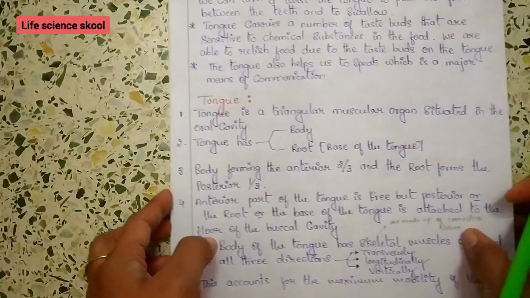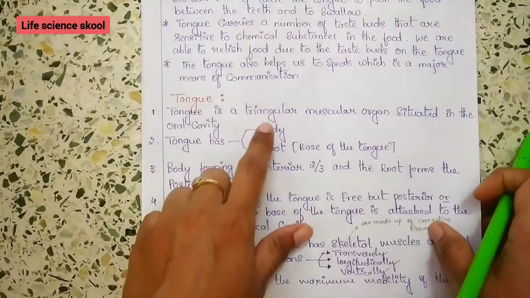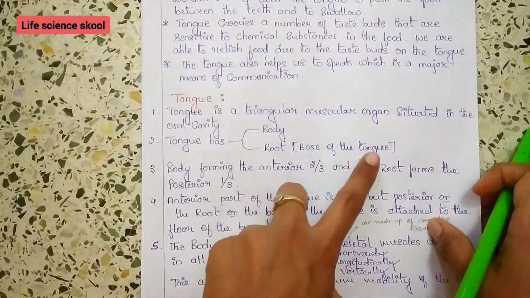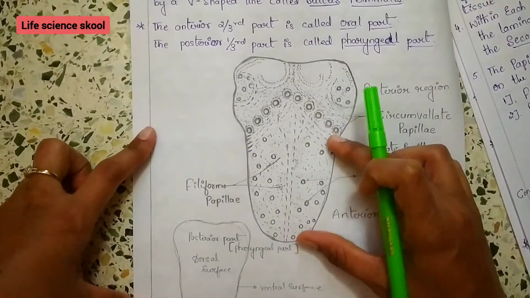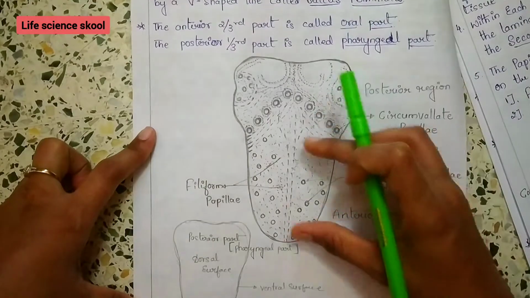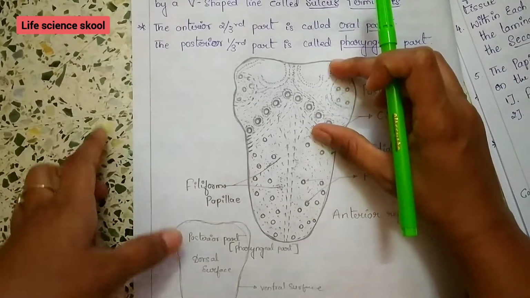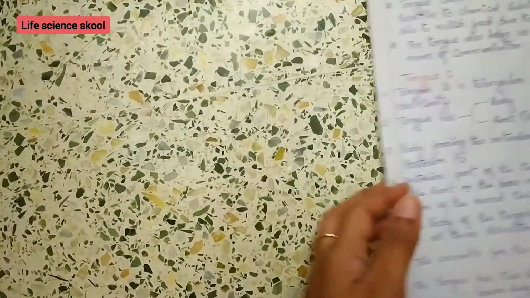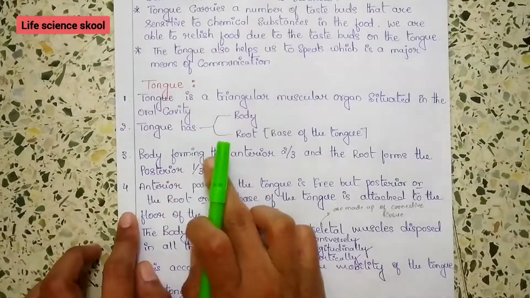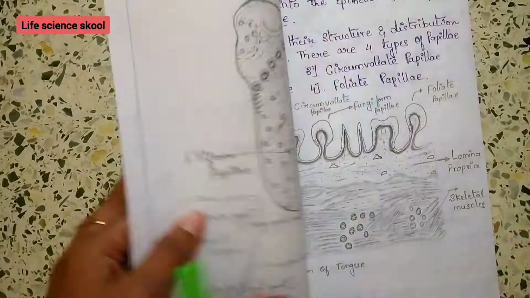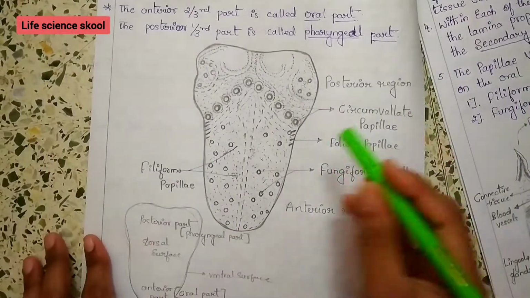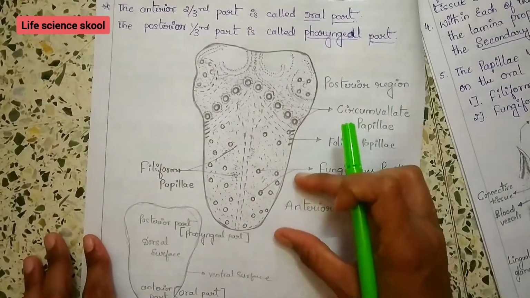The next point is that the tongue has a body and a root, that is the base of the tongue. This part is called the body and this part is called the root. The body forms the anterior two-thirds and the root forms the posterior one-third. In this diagram you can see the posterior region and the anterior region.